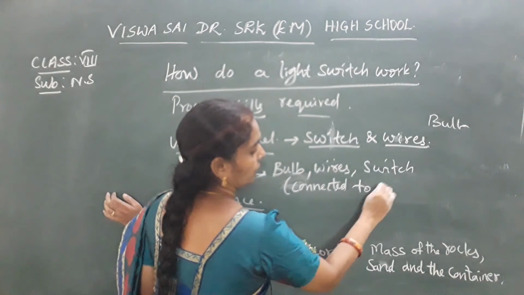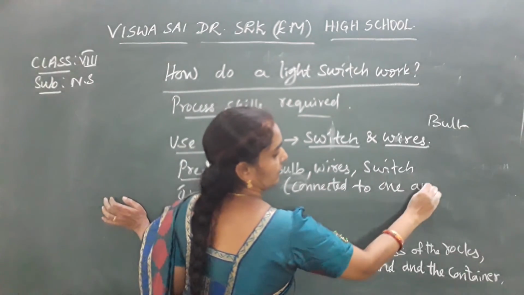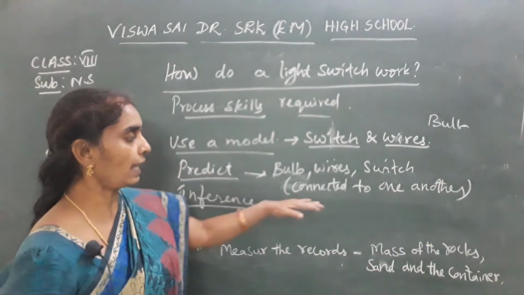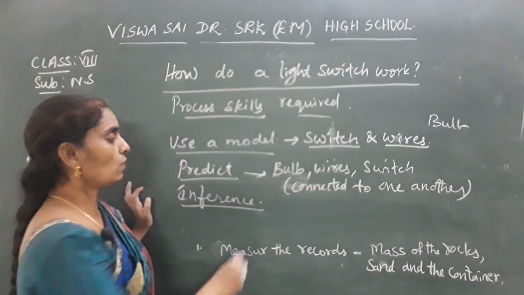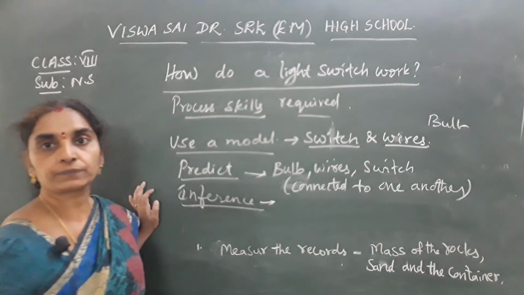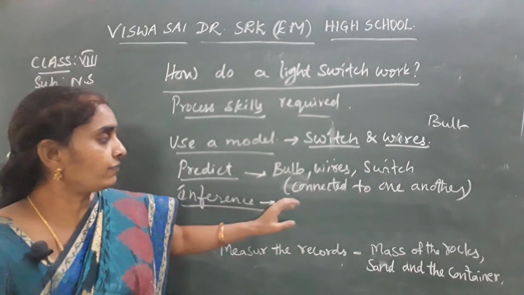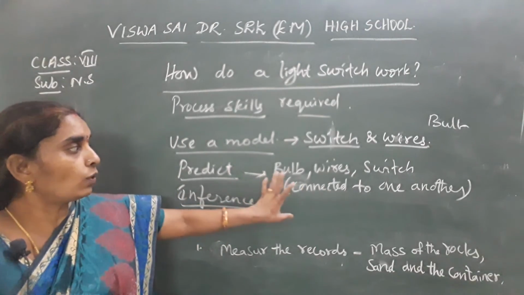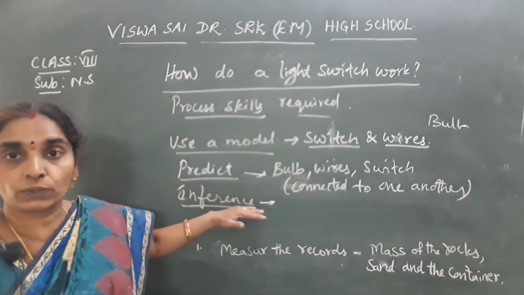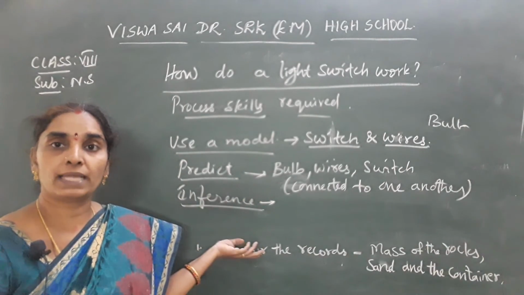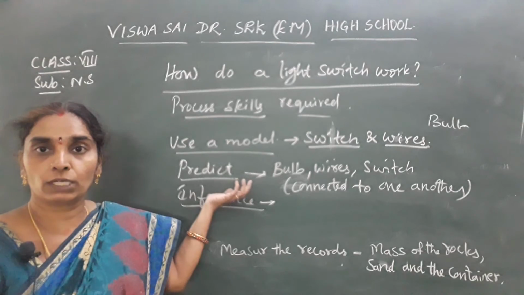Connected to one another to make the light glow. Okay, so what is an inference that you get? Even if they are connected to one another, sometimes the power may not be there, and then also the bulb may not be glowing.